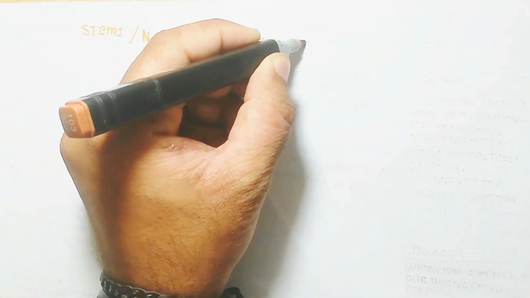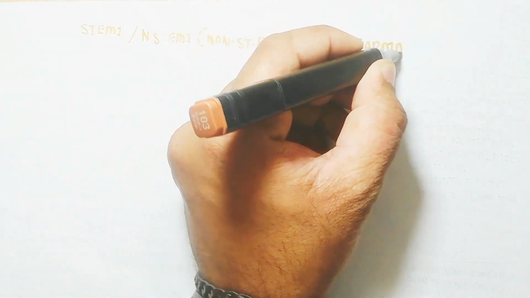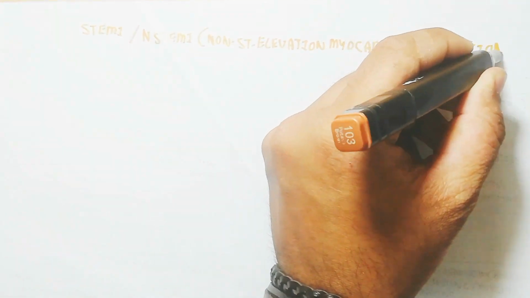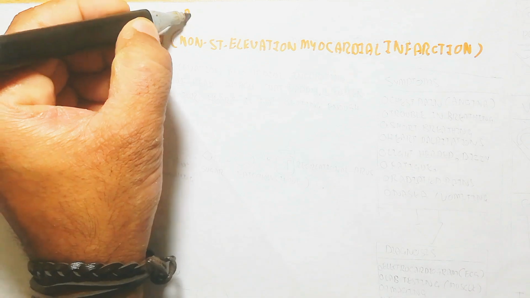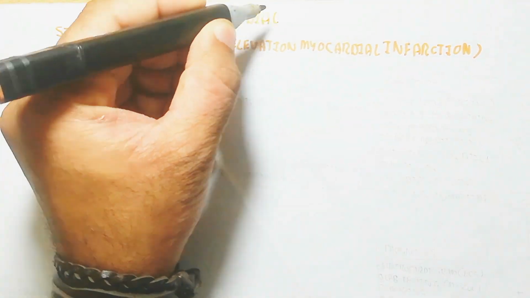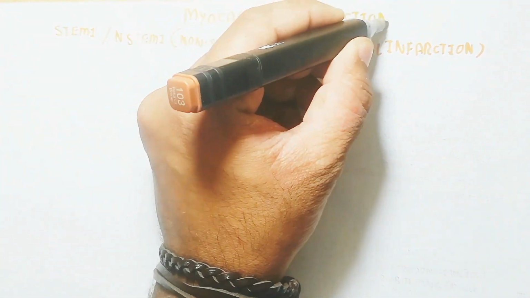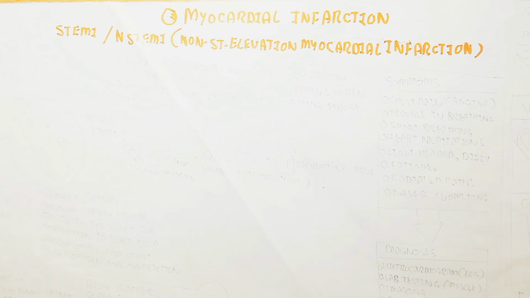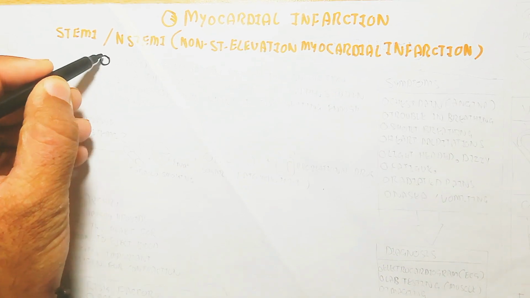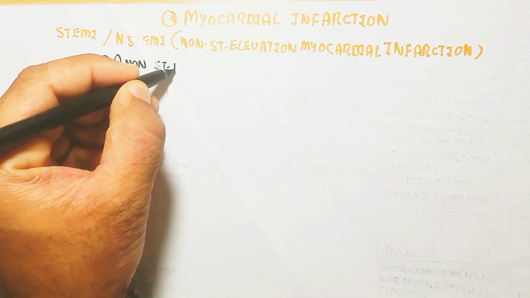What is myocardial infarction? It is STEMI or N-STEMI, which are the types of myocardial infarction. What is the STEMI? S-T-E-M-I, and N-STEMI, or non-STEMI. The non-STEMI is the non-ST elevation myocardial infarction.